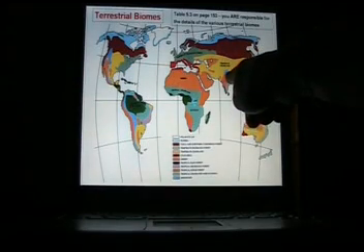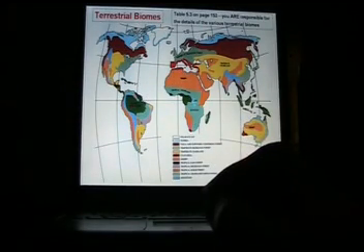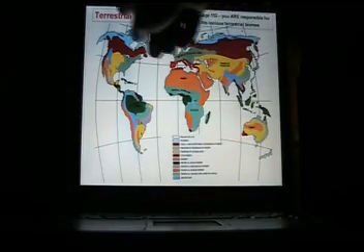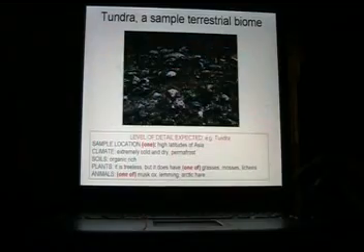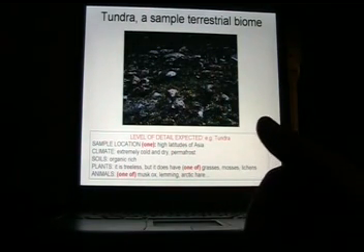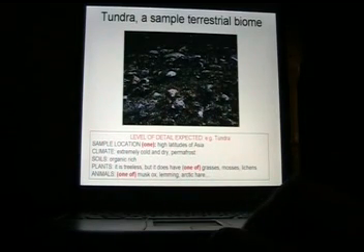In this darker blue. So again, I'm not going to ask you to draw this map, but I do expect you to know the details about those terrestrial biomes. So for example, something I might ask on a test. If I asked you about the tundra, what would I expect you to know? This is the level of detail I expect.